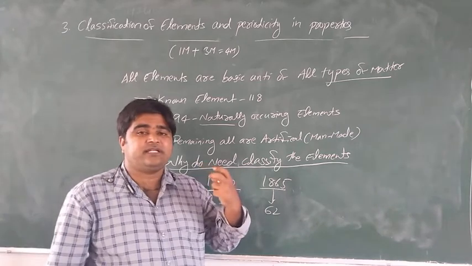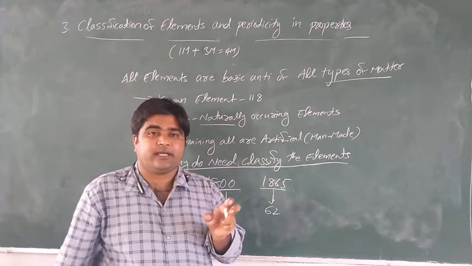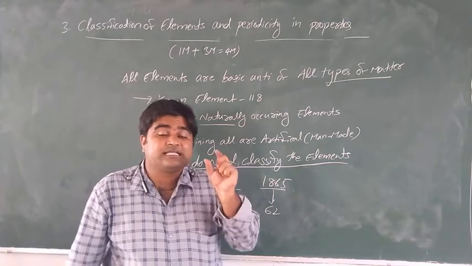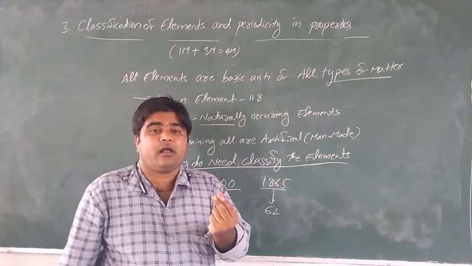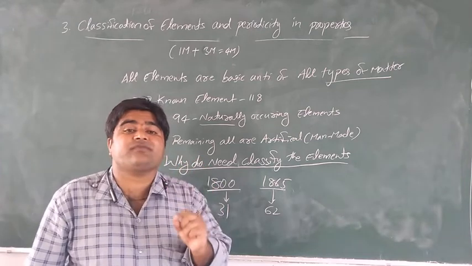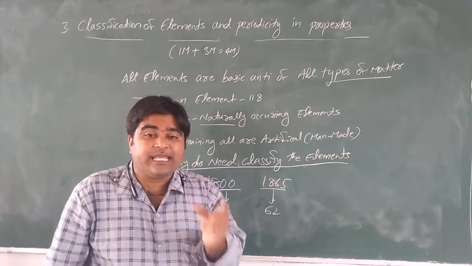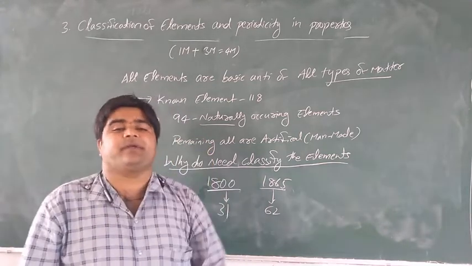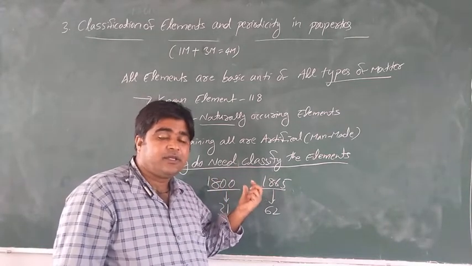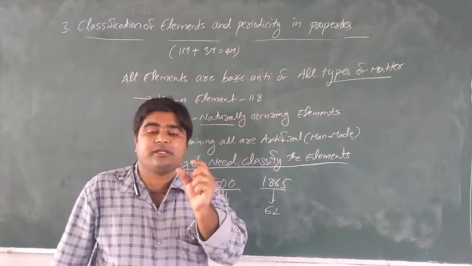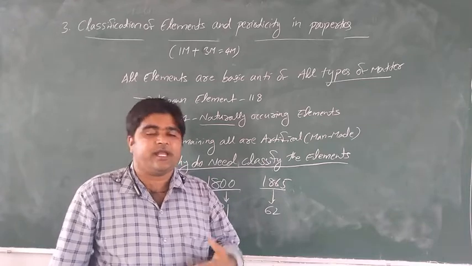So that's why scientists arranged the elements systematically. What is the use of arranging systematically? Systematic classification of elements provides a clear idea and gives information about the properties of elements, and it makes it easy to predict the properties of each element. So that's why we arrange these 118 elements systematically, to easily predict the properties of the elements, like physical properties, chemical properties, and atomic weight.